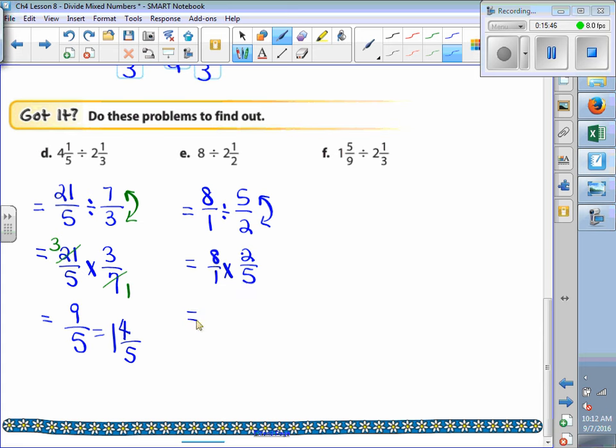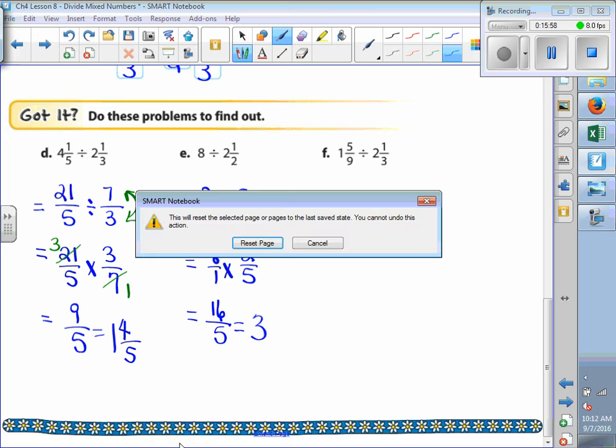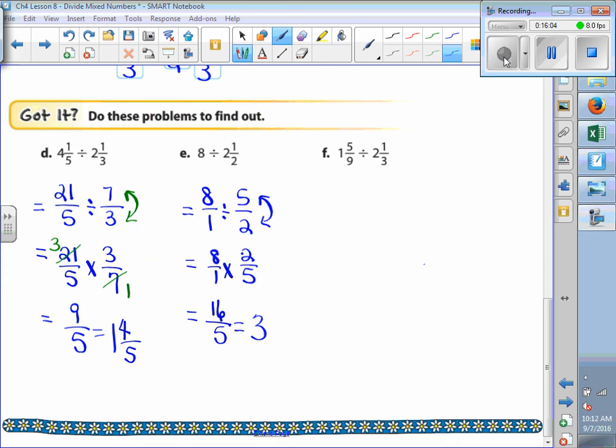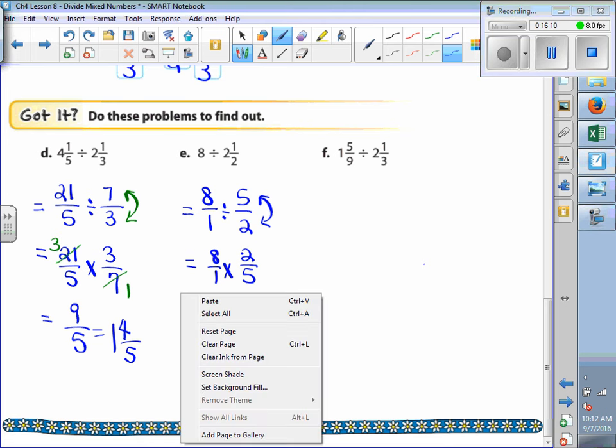So 8 times 2 is 16. 1 times 5 is 5. Now, how many times is 5 going into 16? 3 times. Very good. With how many left over? 1. With 1 left over. And the denominator stays the same. Very good.